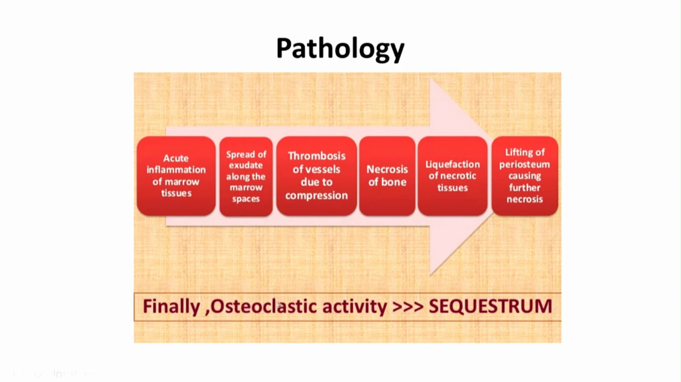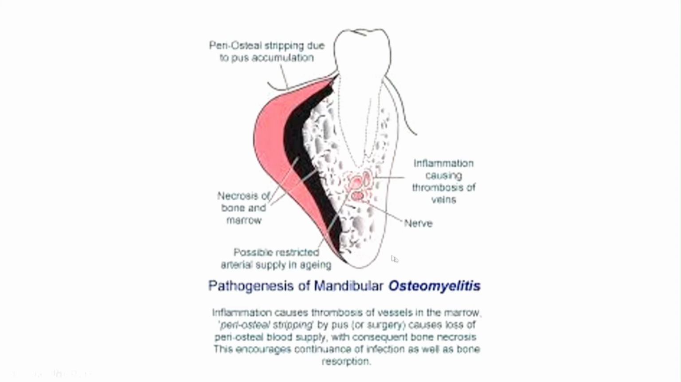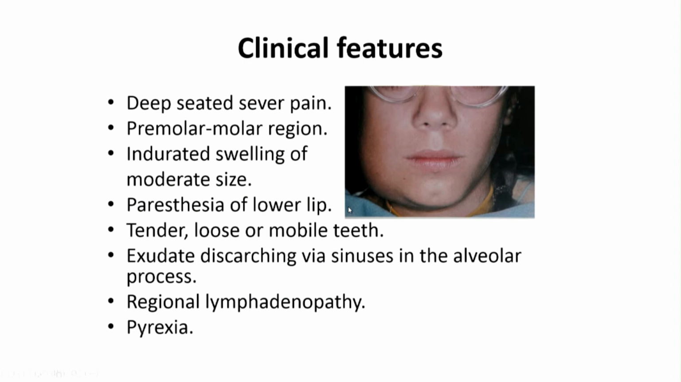Finally, it will lead to osteoclastic activity, that means bone resorption, and sequestrum formation. Sequestrum means non-living bone or dead bone. Here, as we can see, in case of the mandible, there is the central artery and occlusion or decrease in the blood supply due to pressure from exudate, and also there is lifting of the periosteum due to pus formation, liquefaction of the tissue, necrotic liquefaction, so there is no blood supply to bone, and this will lead to bone necrosis.